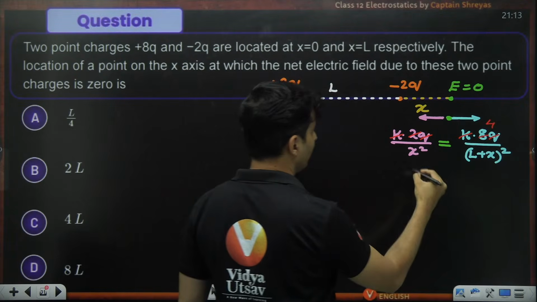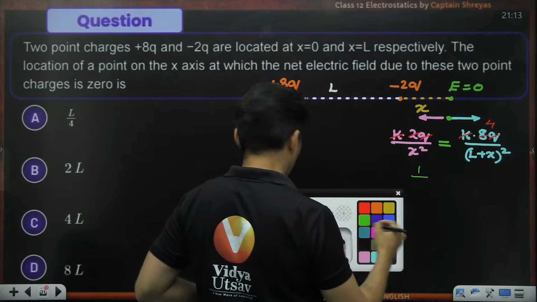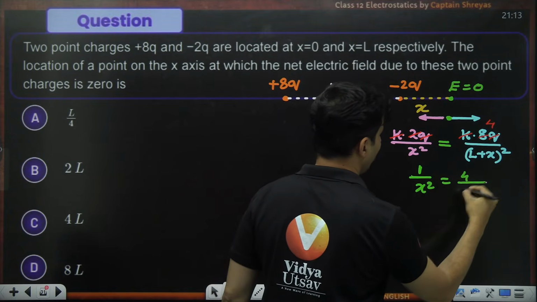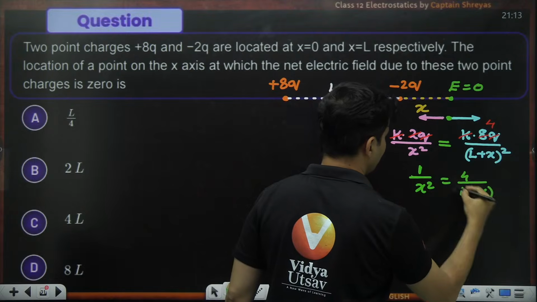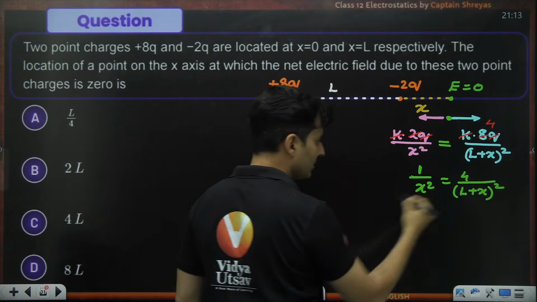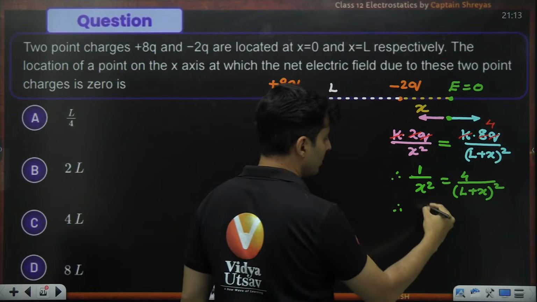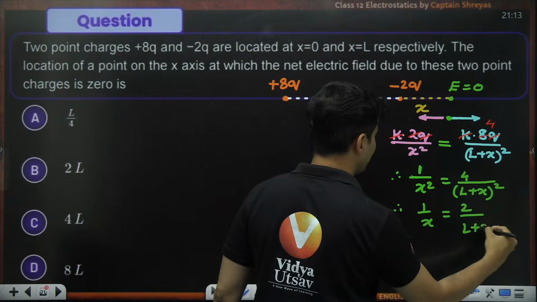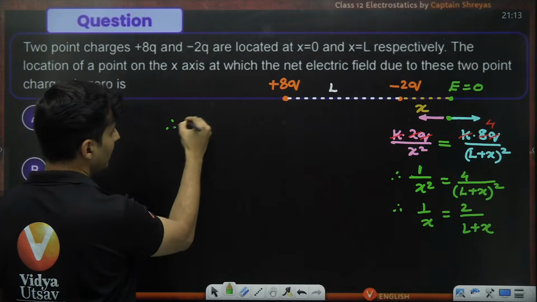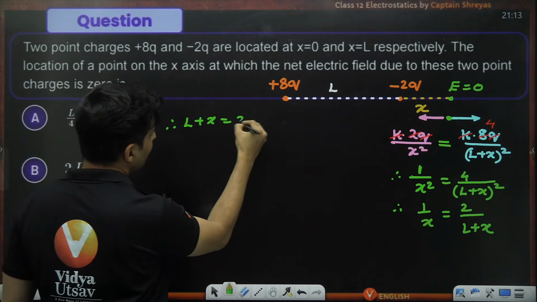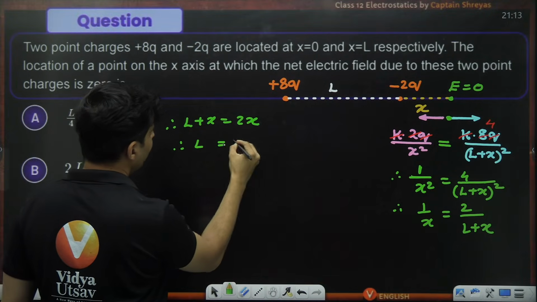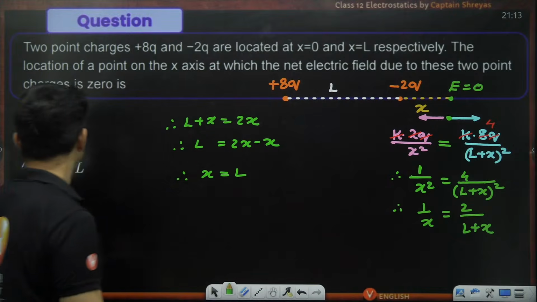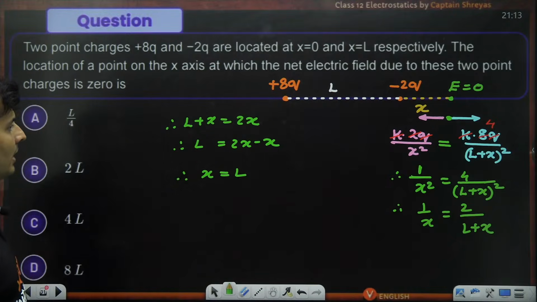So what is left over here is 1 by x square is 4 by L plus x the whole square. Take roots because it is looking very obvious. We can take roots, it's perfect squares. So 1 by x is 2 by L plus x. Now the best thing to do is cross multiply. So L plus x will be 2x. Therefore L will be 2x minus x, so 2x minus x is x. So x is basically L.